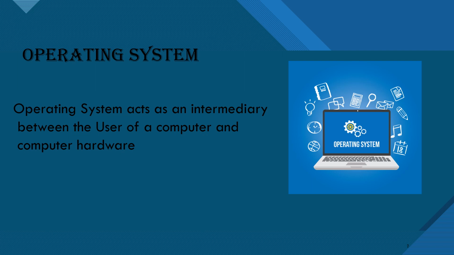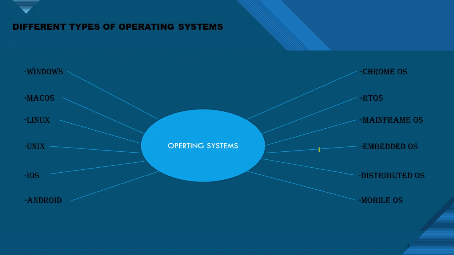Operating system is a type of software that works as an interface between the system program and the hardware. There are several types of operating systems, many of which are mentioned in the next slides. Let's have a look at them. Simply, I show it as: operating system acts as an intermediary between the user of a computer and computer hardware. There are several types of operating systems, many of which are mentioned below. Let's have a look at them.